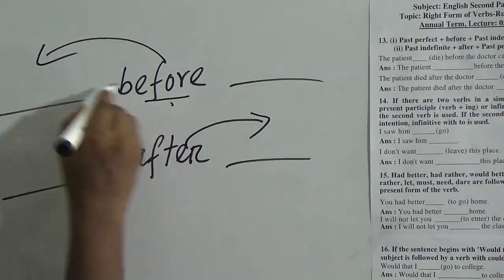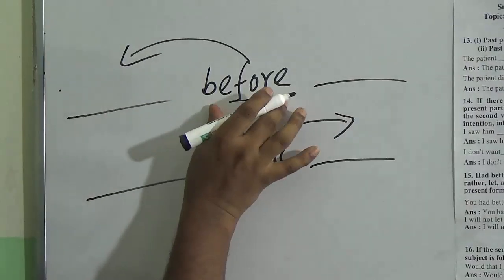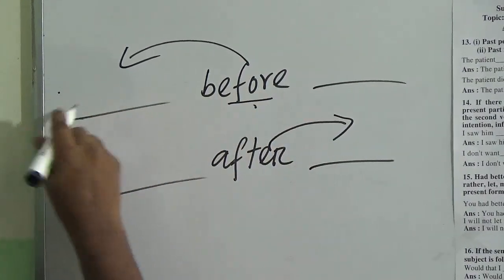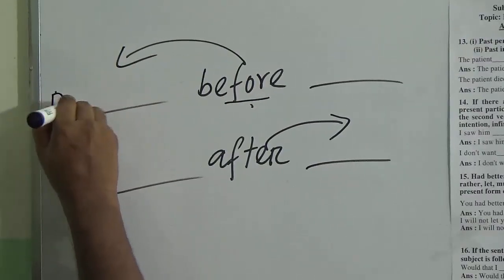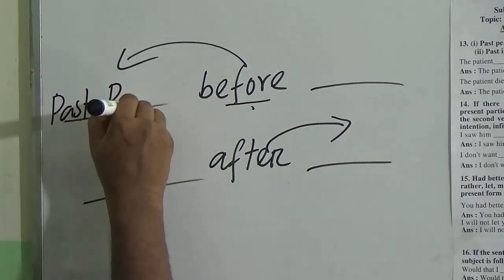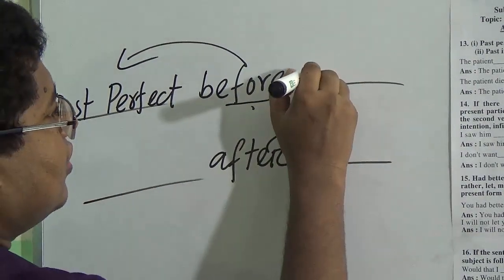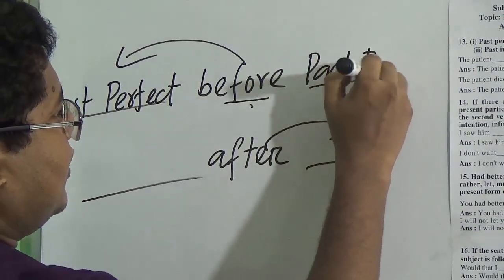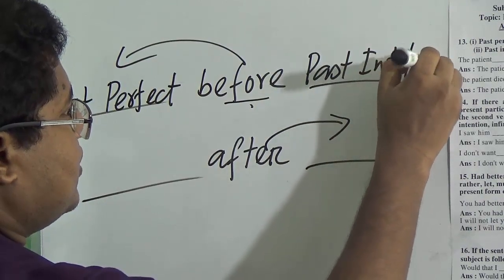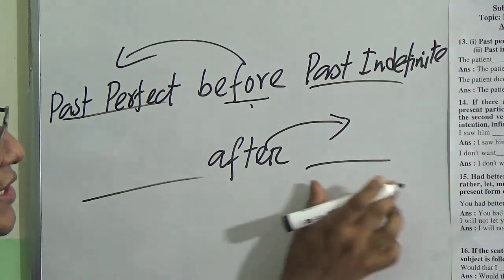Remember that before, the preposition before, we will use past perfect tense. After before, past indefinite tense will be used. Past indefinite. And after means this is after.